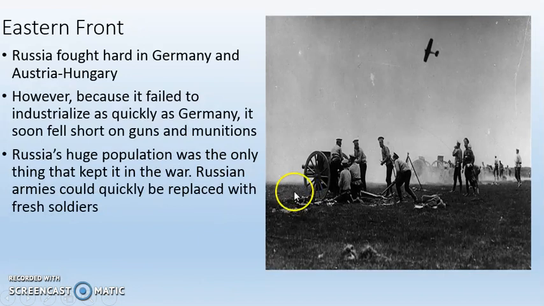The Eastern Front's a little bit different than the Western Front. So on the Eastern Front, we have Germany and Austria-Hungary fighting Russia. Now Russia, because again, Russia is a backwards country at this point in history, we've talked about that quite a bit, failed to industrialize as quickly as Germany and the rest of Europe had. So it quickly fell short on guns and munitions. The one thing Russia had going for it was that Russia has a huge population.